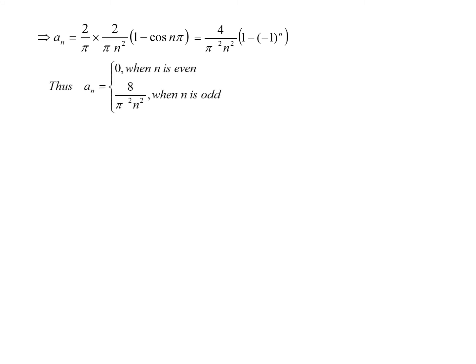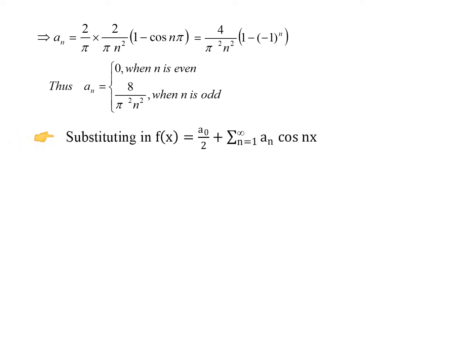And whenever this 1 and minus 1 power n come together, actually that value will become 0 either for odd integers or for even integers. In this case, when n is even, that minus 1 power n will become plus 1. So there you will have 1 minus 1, 0. So an will become 0 whenever n is even, and when n is odd, that 1 minus minus 1 power n will become 2. So the final answer of an will be 8 by pi squared n squared. So this is the answer of an.